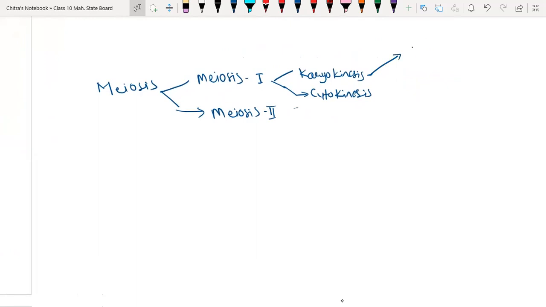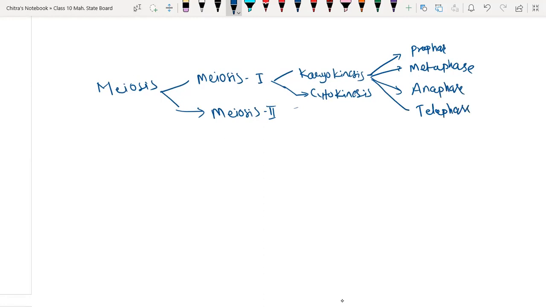The first one is prophase, the second is metaphase, the third is anaphase, and then we have telophase.